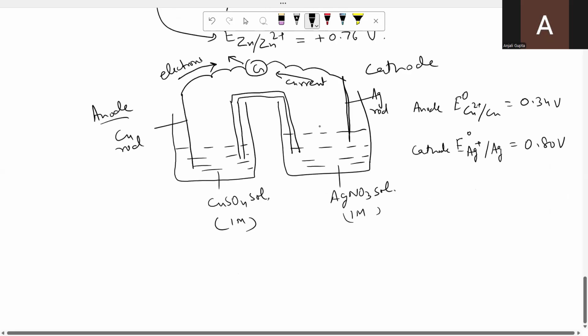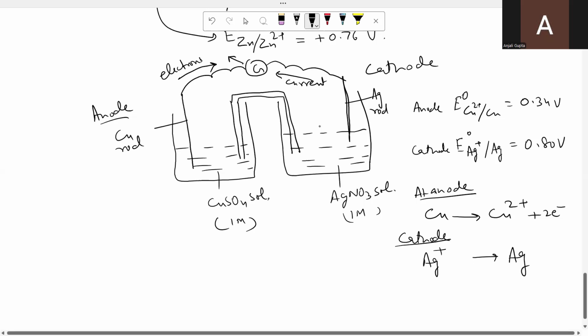And from these symbols only, you can very easily write the reactions. What has happened at the anode? At the anode, you can see copper is converted into copper ions, because at the anode oxidation takes place. So, copper is converted into copper ions with the loss of electrons. And at the cathode, what will happen? You can see from here, silver ion is converted into silver. Here you can see there is only 1 plus charge. So how many electrons will it use? Only 1 electron for converting into silver.